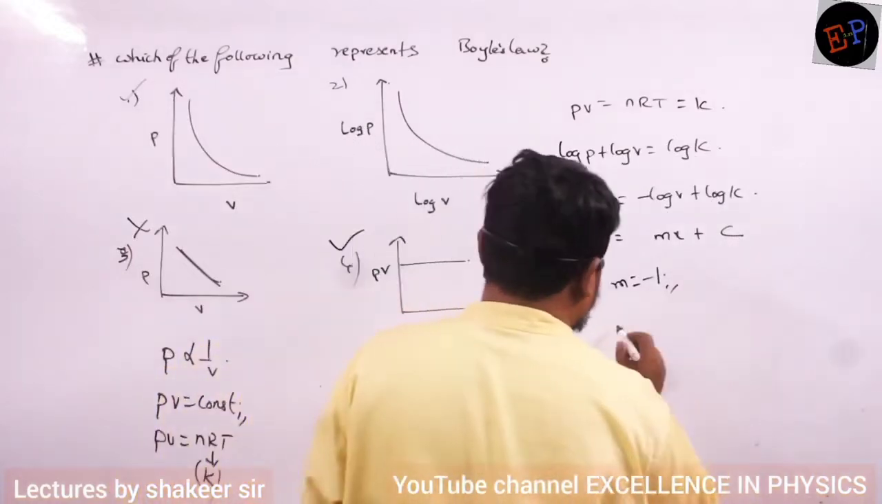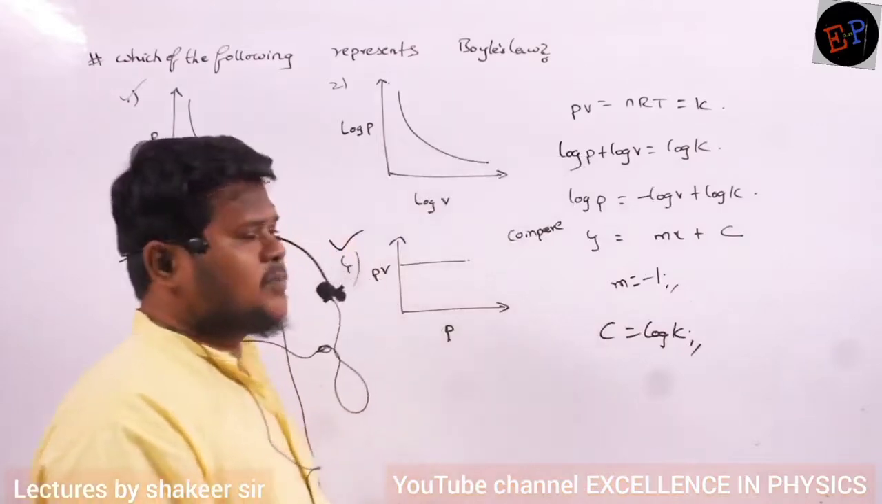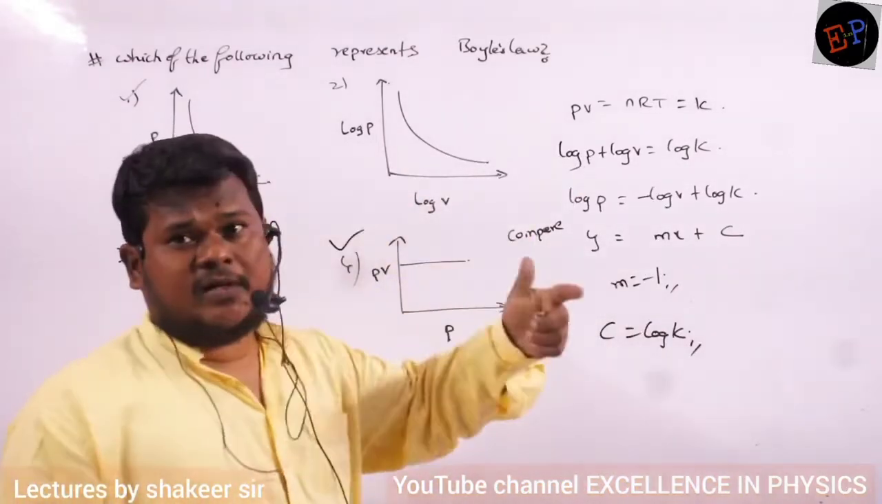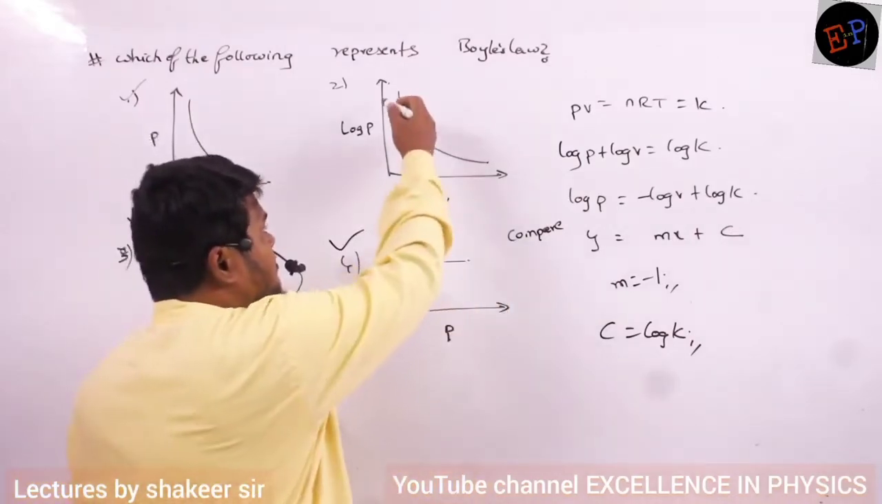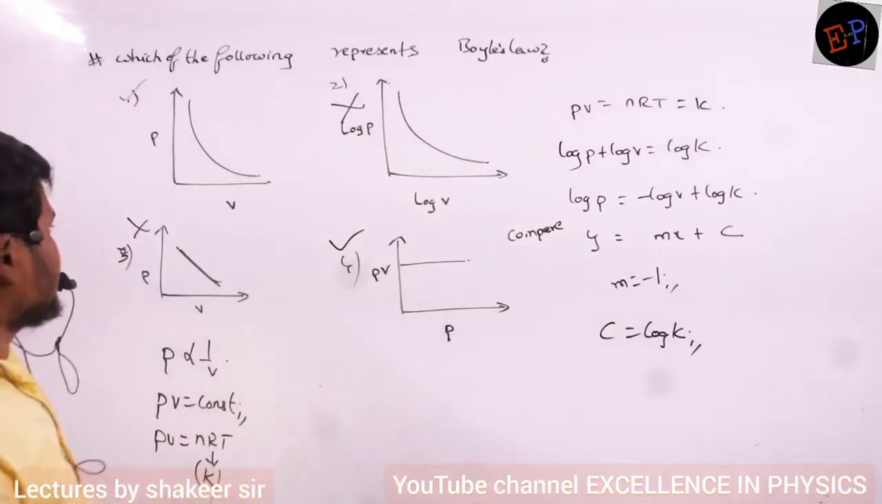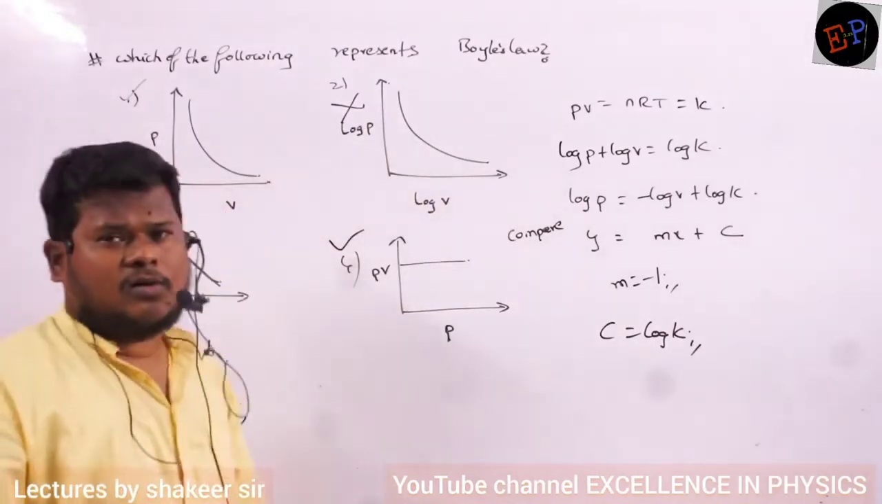And what is the y-intercept? The y-intercept is equal to log K. So this should be the possible graph. It means this graph of log P and log V should be a straight line. But here a straight line is not given. So this graph is not correct. Therefore the first graph and fourth graph are correct, and the second one and third one are wrong. Okay.